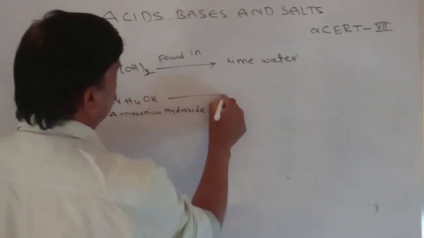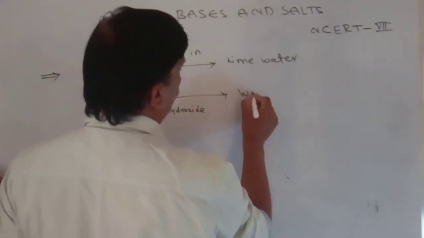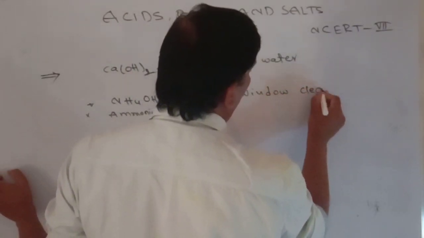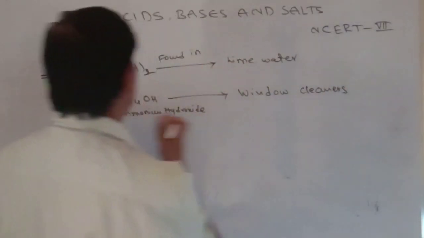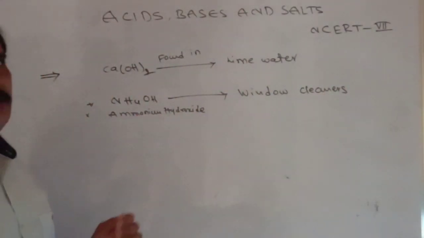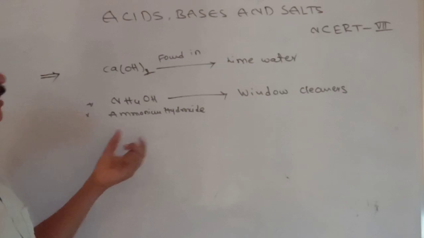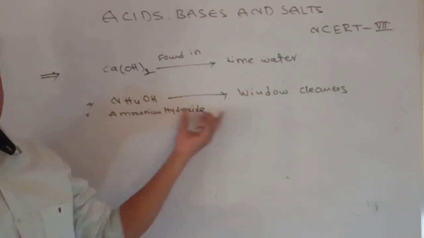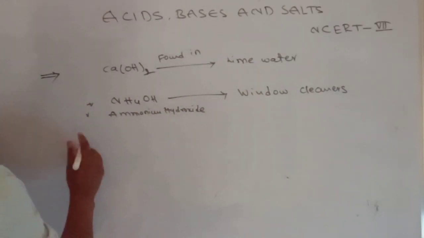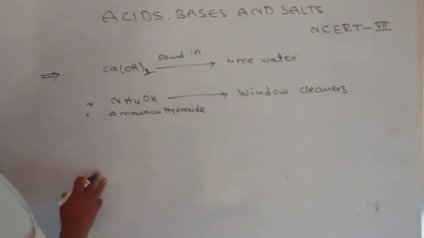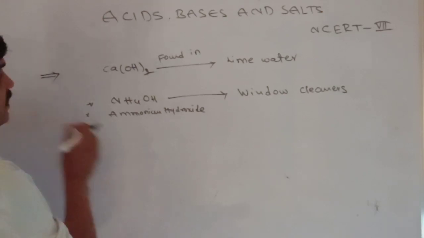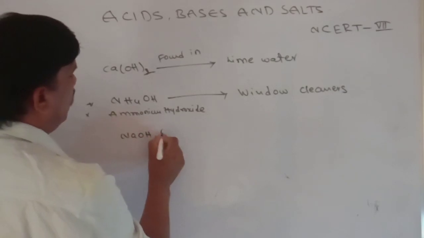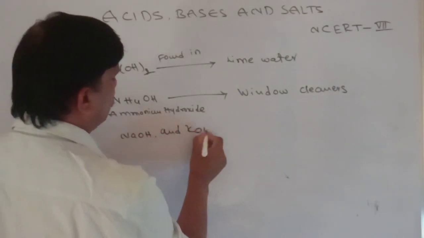Ammonium hydroxide is found in window cleaners. All window cleaners are ammonium hydroxide solution, generally chlorine-like liquids. Next, other naturally occurring bases are sodium hydroxide and potassium hydroxide.